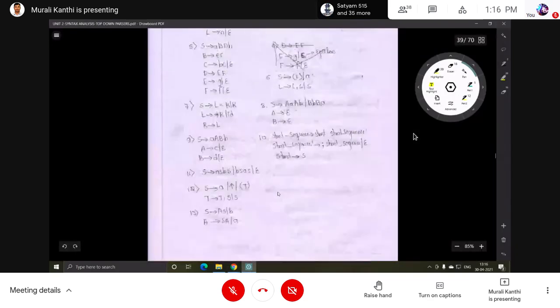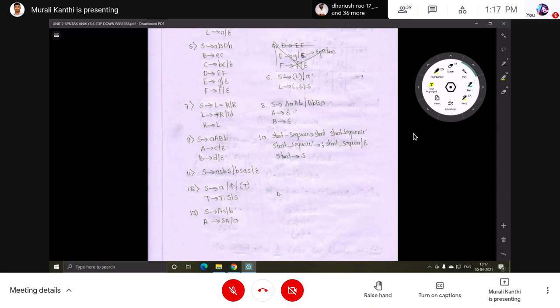I think 13 grammars are given. If you complete all of these, you can do whatever question is given in the external exam. If any grammar is given, you can easily find out the first set and follow set. If you find the first set and follow set, definitely you can construct the predictive parsing table. This is the base to fill the predictive parsing table.